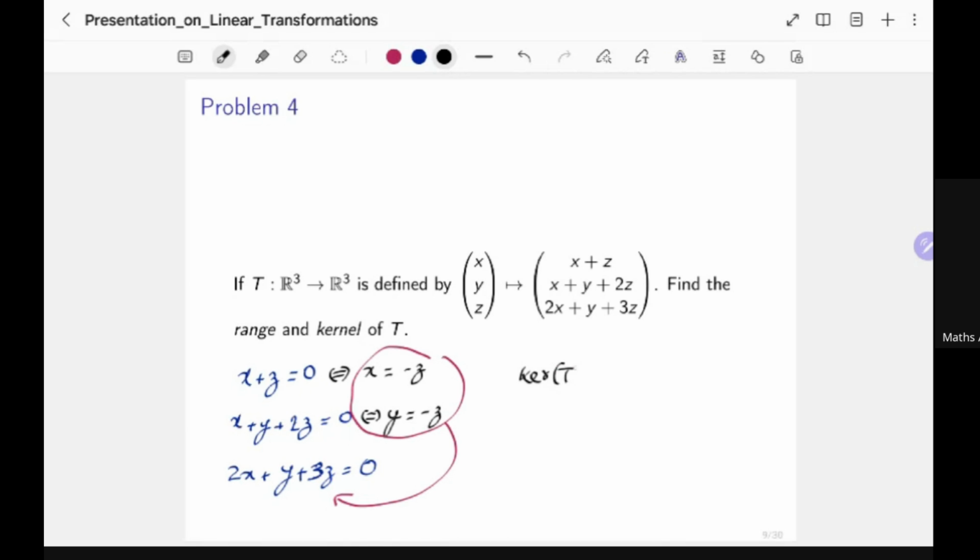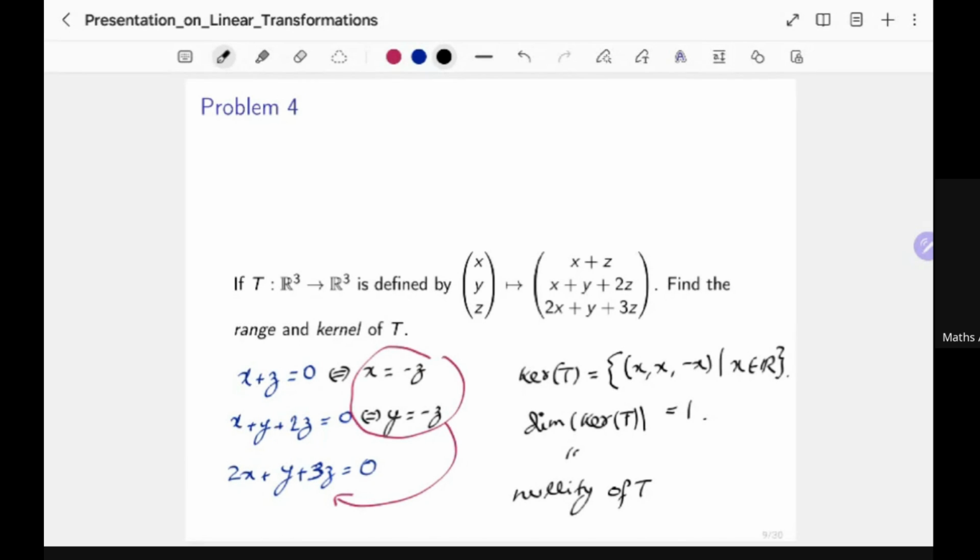Kernel of T basically comprises the vectors (x, x, -x), where x is in R. Okay, and you can see clearly that the dimension of the kernel of T, which is really the nullity of T, is equal to 1, which implies from the rank nullity theorem that the rank of T will be of dimension 2.